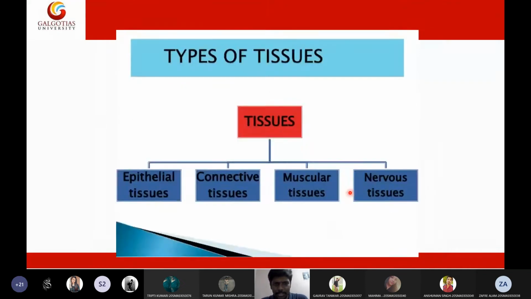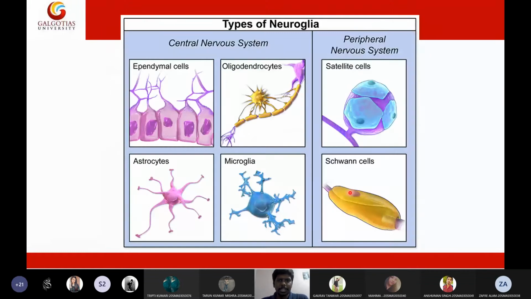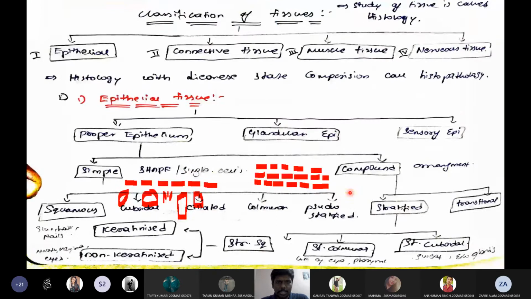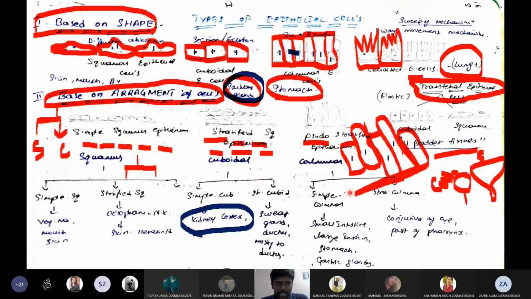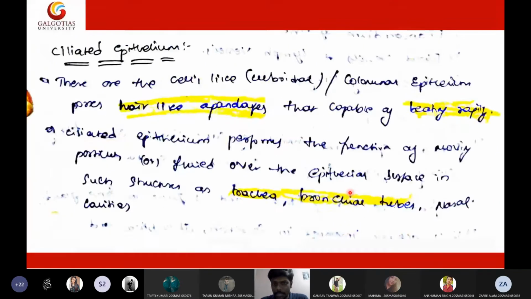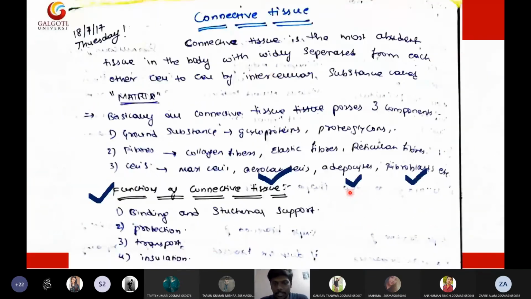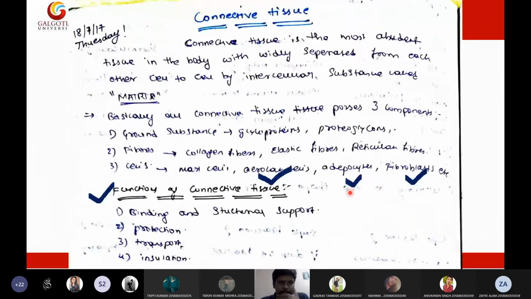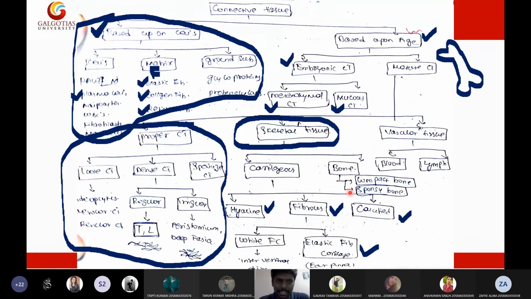All these you already know, types of epithelial, connective, everything. Then we discussed epithelial tissue, depending upon their shape, depending upon their arrangement. Then we discussed connective tissue. We have many types of connective tissue, and we have three main materials in the connective tissue: ground substances, fibers, and cells. Ground substances such as glycoproteins, proteoglycans, and fibers such as matrix proteins, elastic fibers, collagen fibers, reticular. Then we even discussed the connective tissue depending upon their age.